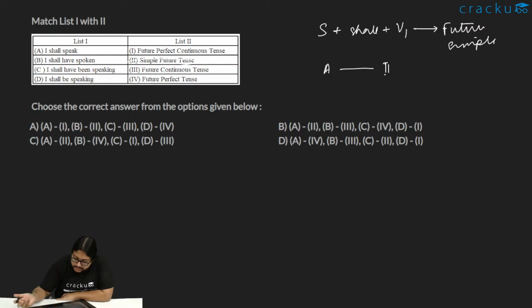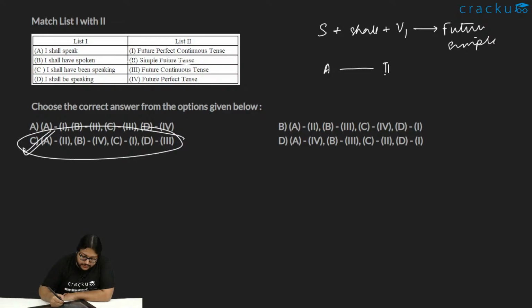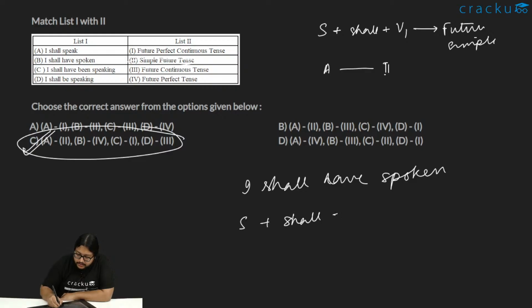Let's look at the options. Okay, so only one of them has A2. So without actually solving the rest, we can say option C is the correct choice here. Let's look at the other sentences also just for clarification. I shall have spoken. In this sentence, it is subject plus shall plus have spoken, which is V3. So this is very clearly a future perfect tense.